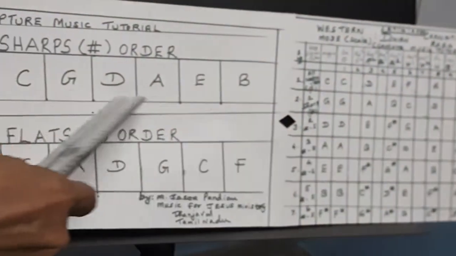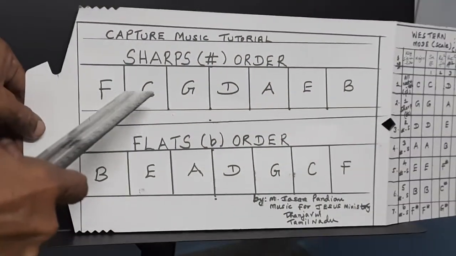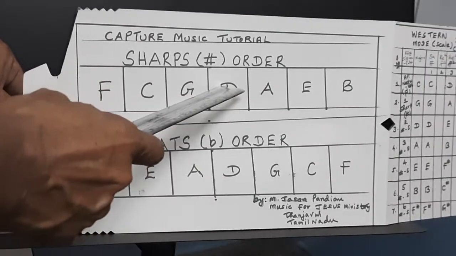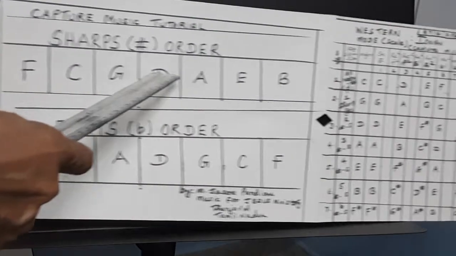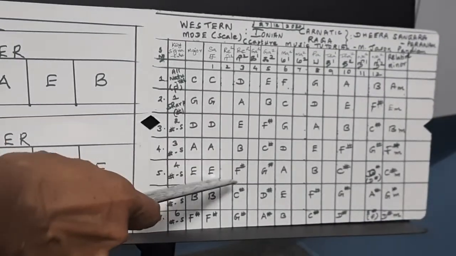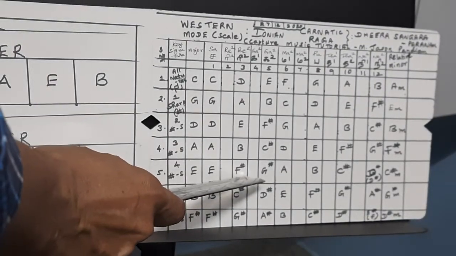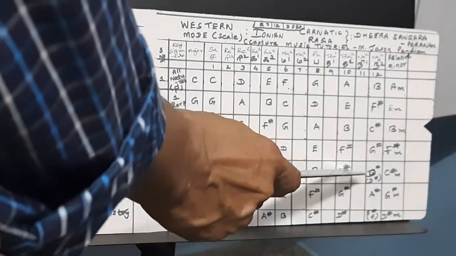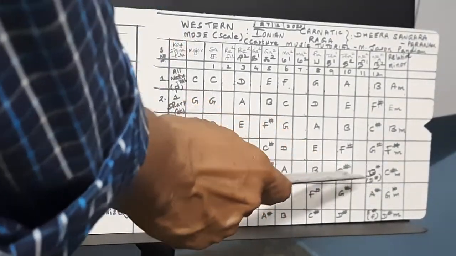The fourth one is 4 sharps major. F, C, G, D all will be coming as black keys. That is called E major. E, F sharp, G sharp, A, B, C sharp, D sharp. Relative minor is C sharp minor.